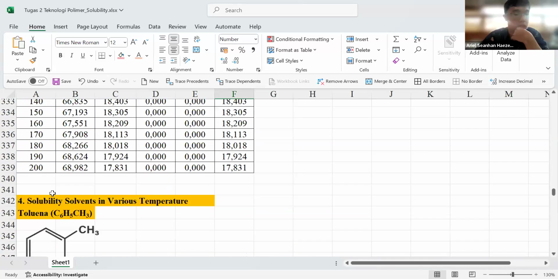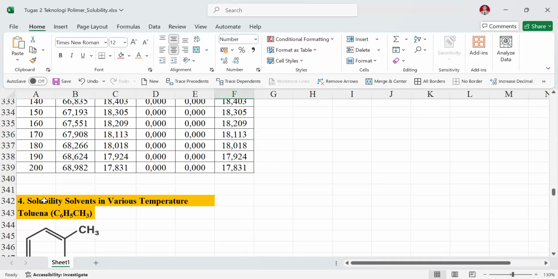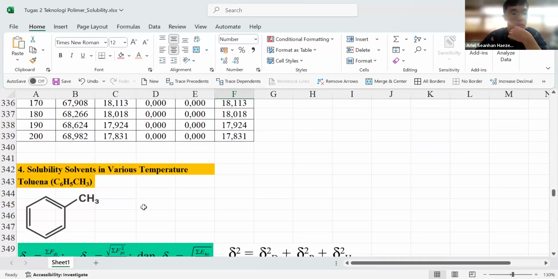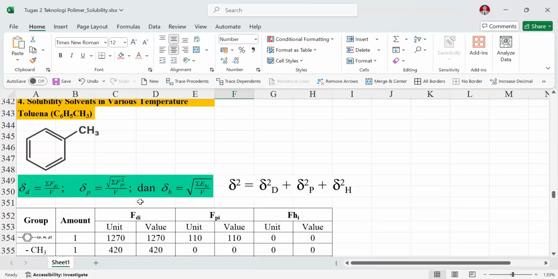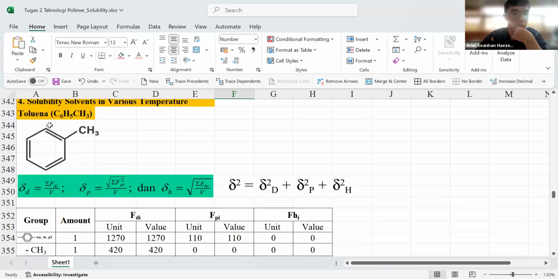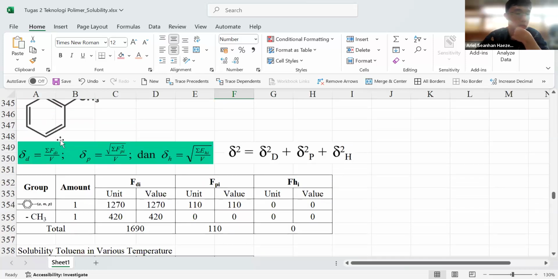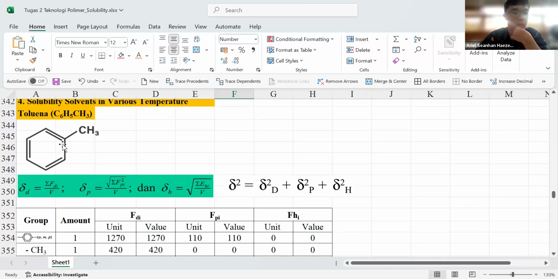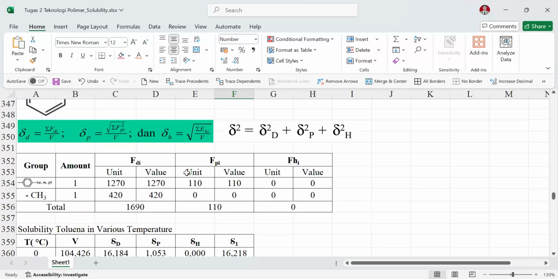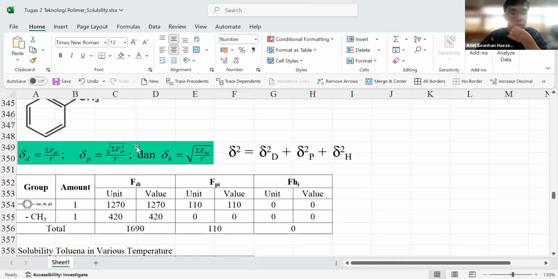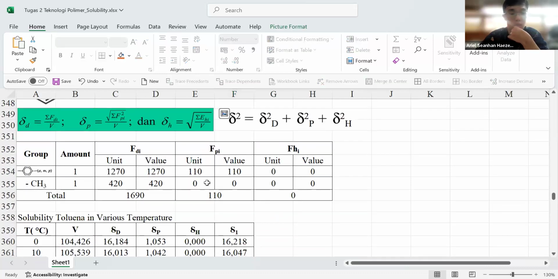Step 4 is to calculate the solubility parameter of the solvents at the first temperature. The same method is used: we identify the structure of each solvent, and after that we use the equations to calculate the solubility parameter.